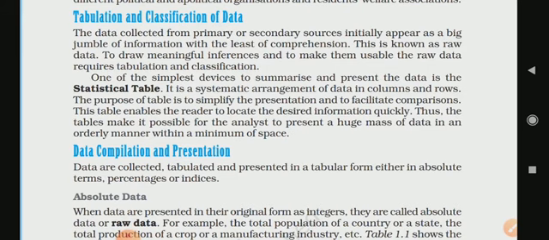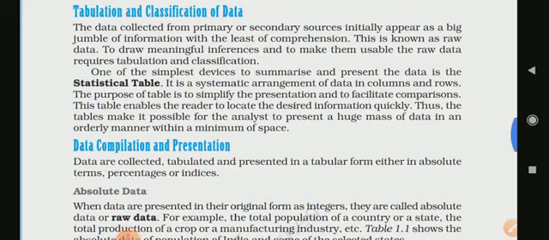Now, when we collect data from primary or secondary sources, this information is quite difficult to understand, and it's really very time taking also, which is known as raw data. To make it usable and easy to understand, students, we require tabulation and classification. Then we need to use the simplest device to summarize it and present the data in a statistical table. We arrange data in columns and rows.